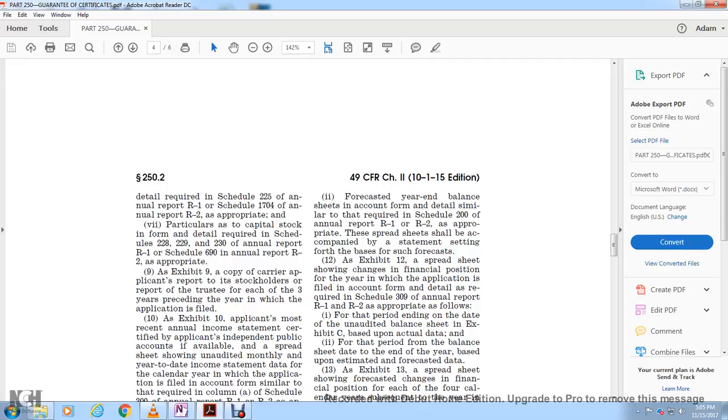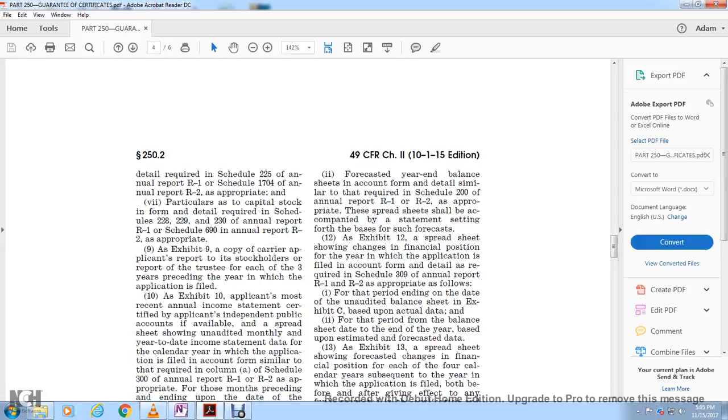Other particulars are capital stock, inform of the details required in Schedules 228, 229, 230 of the annual report R1, Schedule 69 of the annual report R2, as appropriate. Exhibit 9 is a copy of the carrier's annual report to stockholders or the report of the trustee for each of the 3 years preceding the year in which the application is filed.